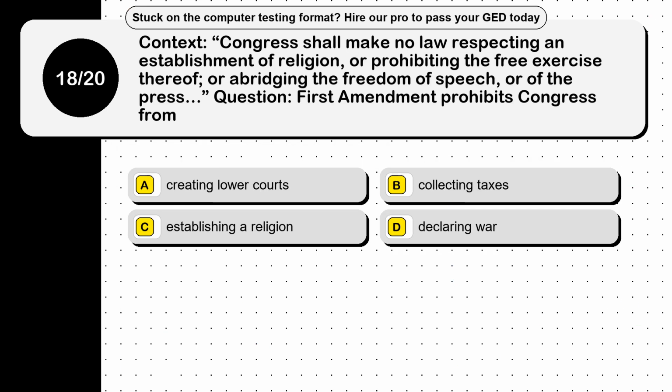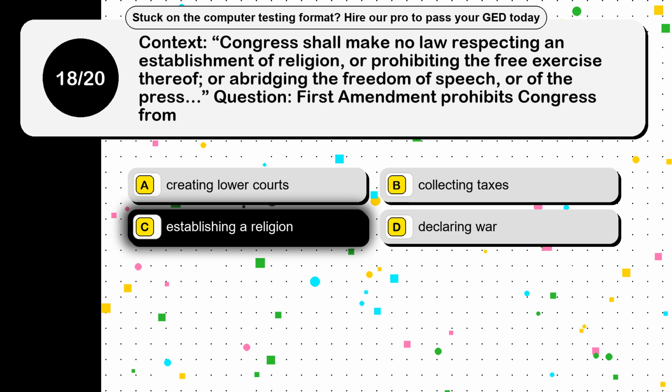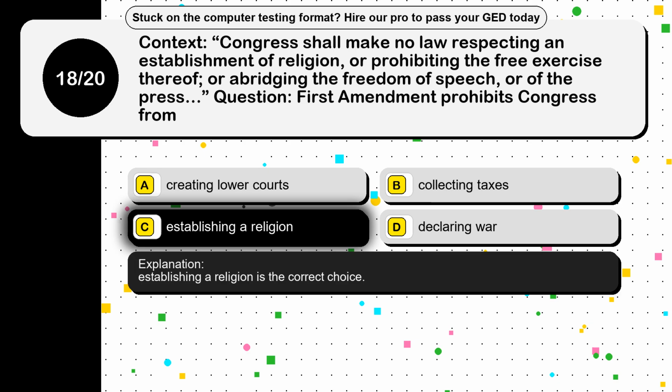Question 18. Context: Congress shall make no law respecting an establishment of religion, or prohibiting the free exercise thereof, or abridging the freedom of speech, or of the press. Question: the First Amendment prohibits Congress from. Option A, creating lower courts. Option B, collecting taxes. Option C, establishing a religion. Option D, declaring war. The correct answer is option C, establishing a religion.